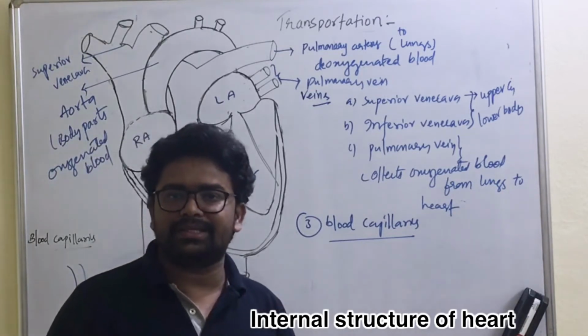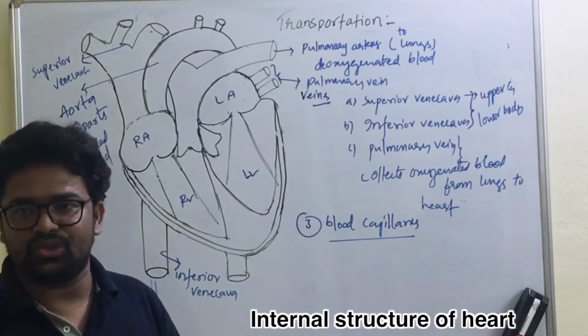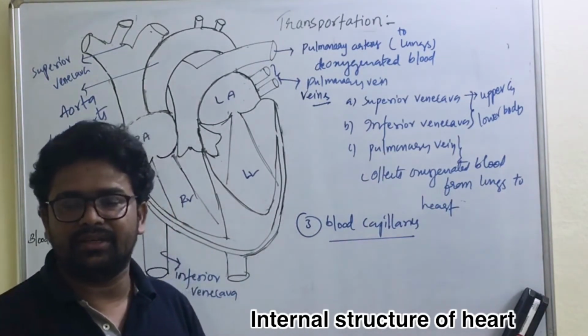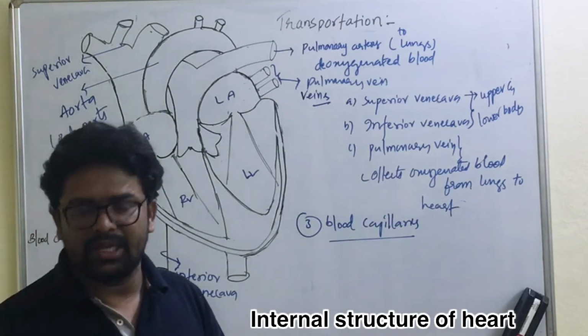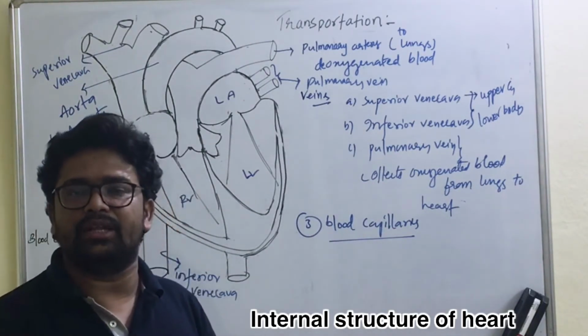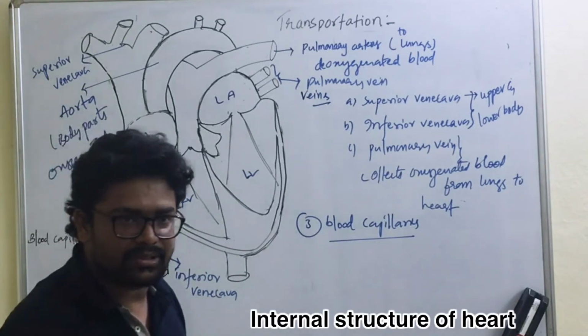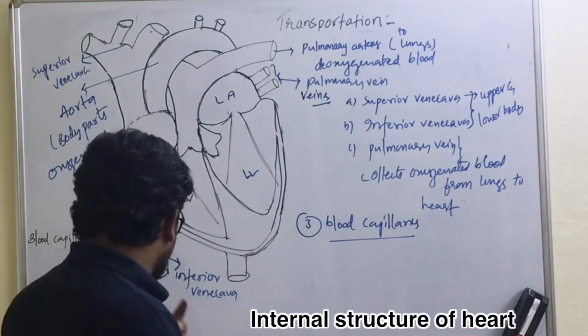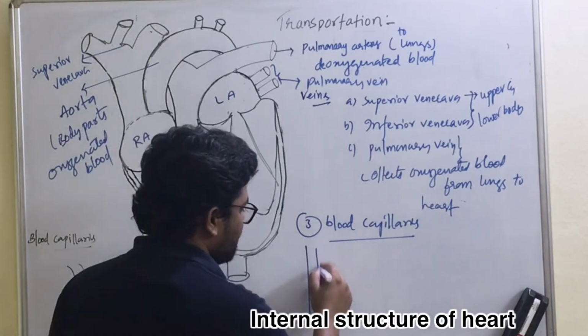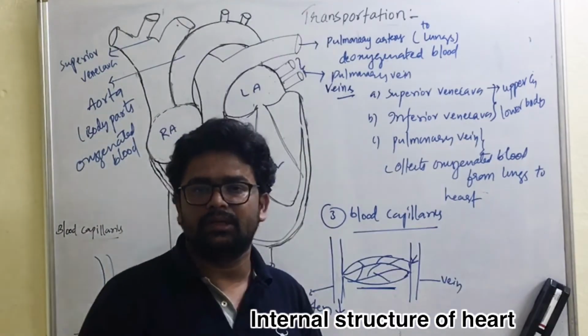The materials that are needed, such as oxygenated blood, are supplied through blood capillaries, and in the same way they collect carbon dioxide and other waste materials.